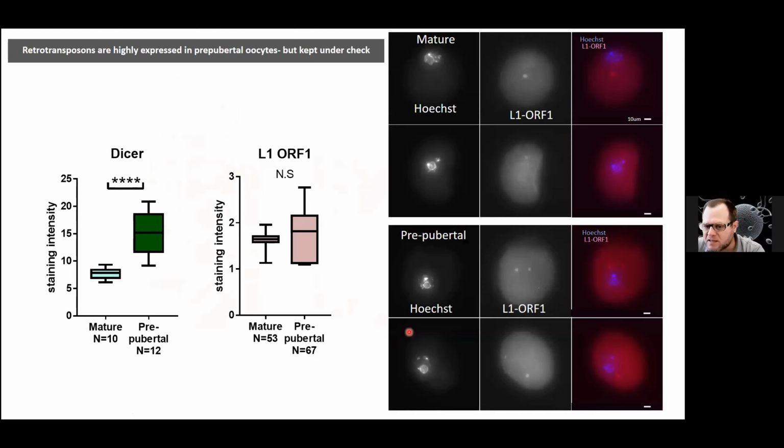However, the oocytes somehow manage to keep the protein expression of L1 retrotransposons in check, and you can see that there's not more expression of the retrotransposon protein. We think that this might be because of the immune system of the oocyte. One of the most important proteins in this immune system is the disoprotein, and you can see that this is much elevated in the prepubertal oocyte compared to the mature, providing the prepubertal oocytes with a tool to counteract the expression of retrotransposons at this stage.